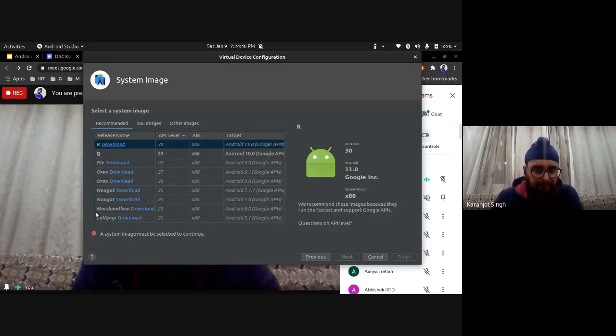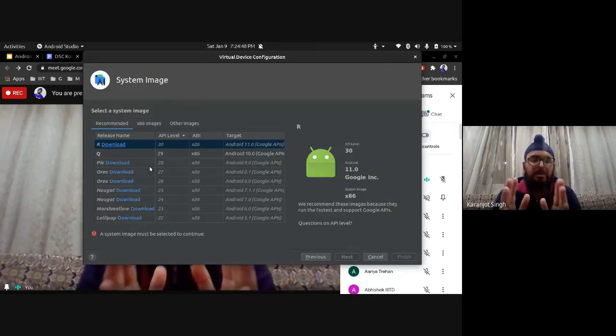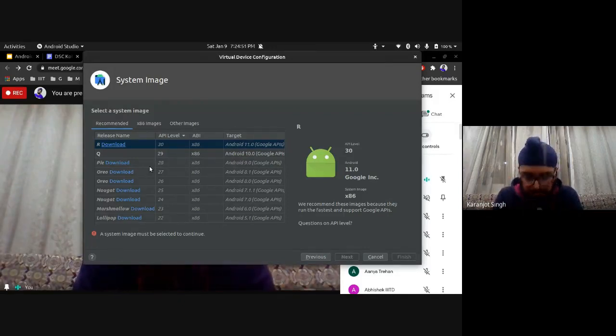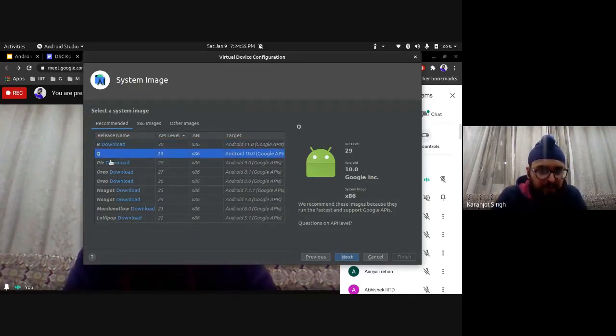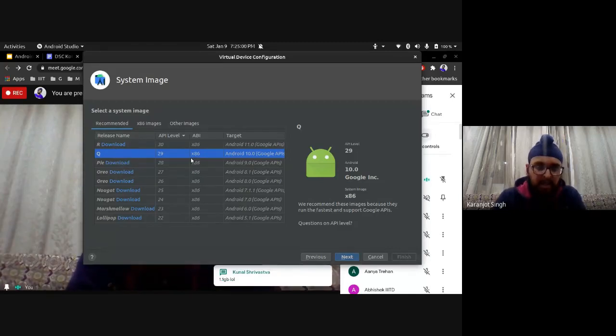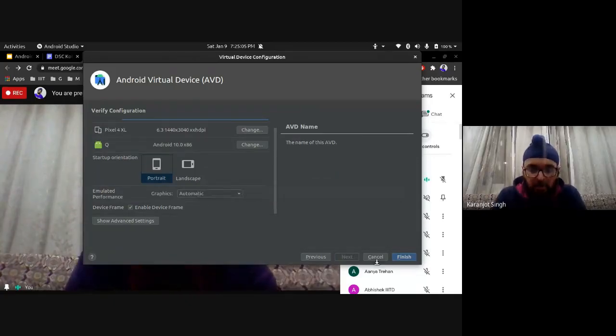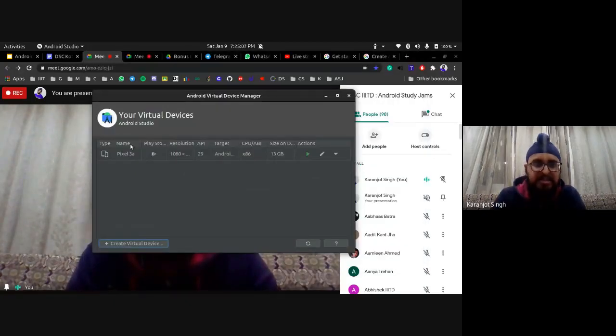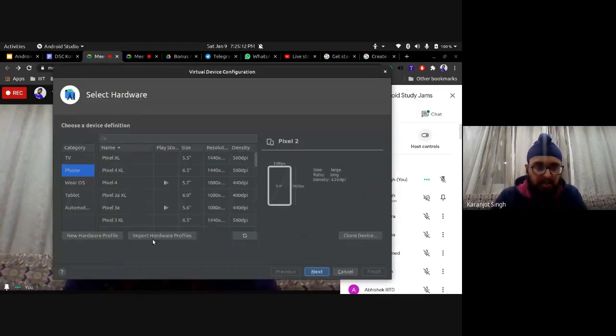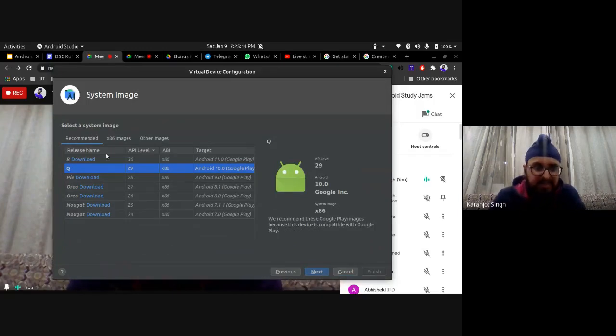It will take some time because it's a system image to emulate Android on your PC, right? So it will download a system image. Once you've downloaded, the download option will disappear since I have Q already downloaded. Then you can click on next over here. So we have to download R. Yeah, no, you can download Q. Q is, I would say, the perfectly stable one. So download Q, okay? I would suggest that, but R would be perfectly stable in a few days also. It's totally fine, not much of a difference.